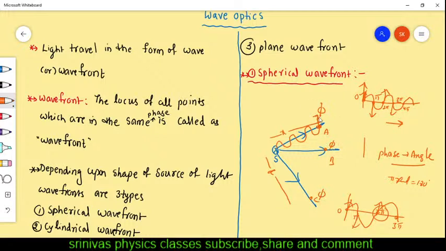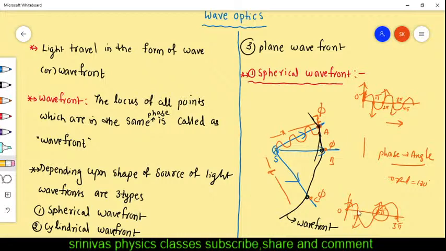Then the locus of all these points, you join all these points which have the same angle, then we get a shape like this, and this shape is called a wavefront. What is a wavefront? Wavefront is the locus of all points which are in the same phase.